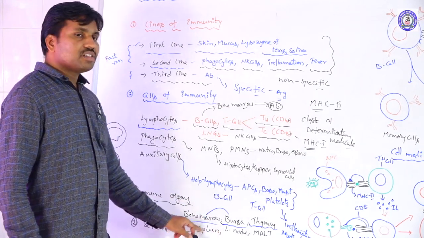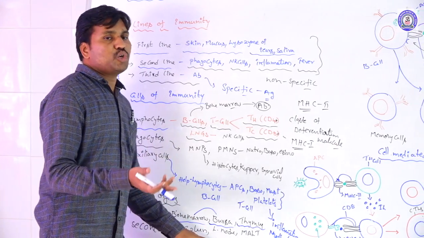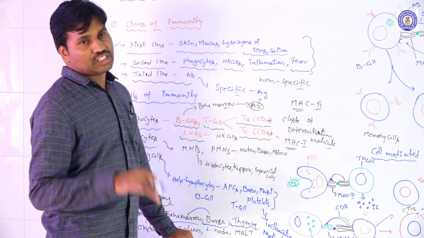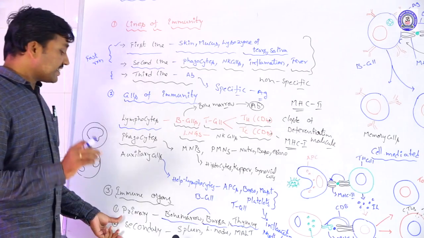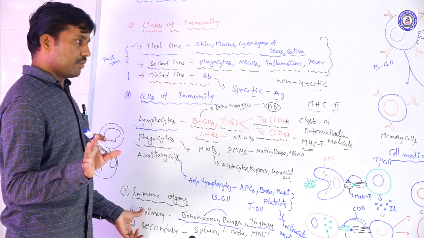Here the lymphocytes are sometimes stored, and they mature and activate according to the need of the immune system. So these come under the secondary lymphatic organs or secondary immune organs.